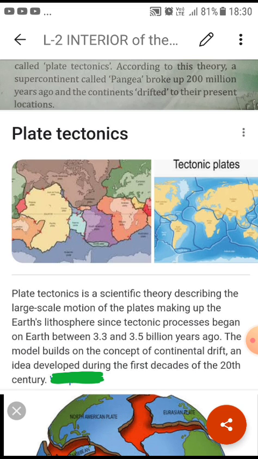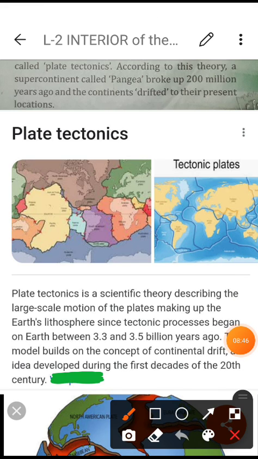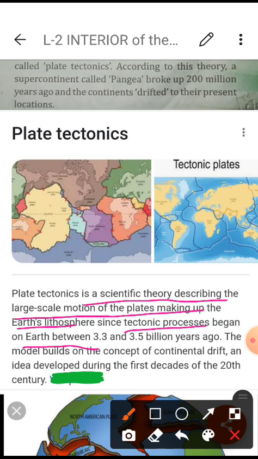Students, we can understand here tectonic plates. Tectonic plate theory is the scientific theory describing the large scale motion of the plates making up the earth's lithosphere, since tectonic processes began on earth between 3.0 and 3.5 billion years ago. Just now I explained Pangea. It was not like this one; slowly, because of plate tectonics, this process started, and now we have the 7 continents and 5 oceans.